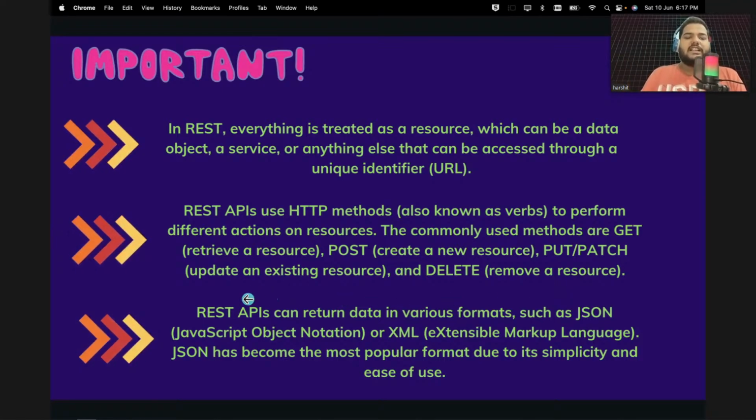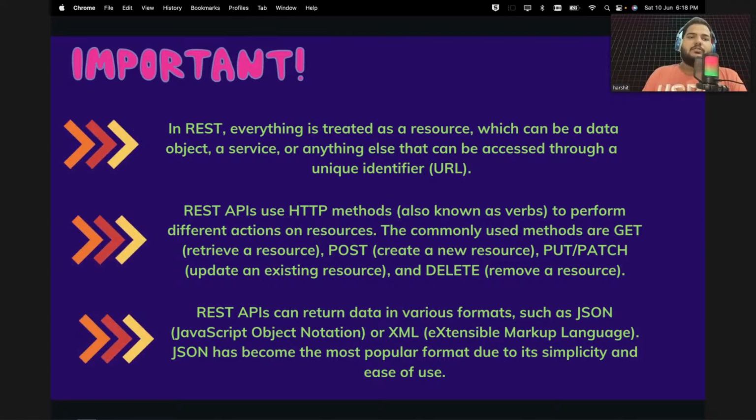Okay, now the third point here is, you now know how you can request, how you can tell in your format that you want to retrieve your data. But how will the server respond to your request? This is also important. There are generally two ways a REST API or any server can respond to you. They can respond in two formats: either JSON format or XML format. There are other formats also. I'm not saying these are the only two ways.